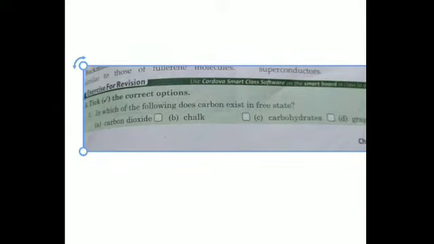So, tick the correct option. In which of the following does carbon exist in free state? Carbon dioxide, CO2, chalk, CaCO3, carbohydrate, C6H12O6. One example is glucose. Then graphite. So it is graphite. Is it clear?